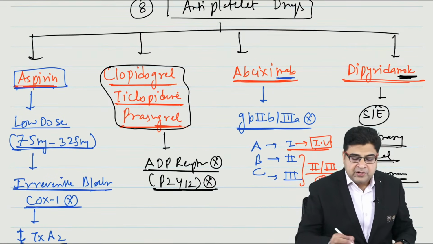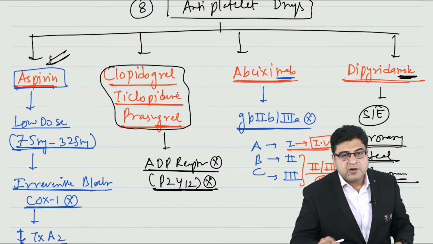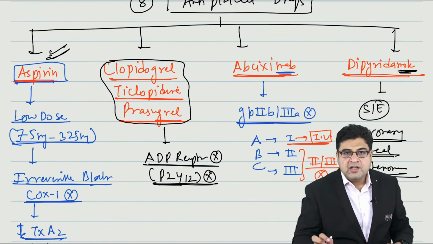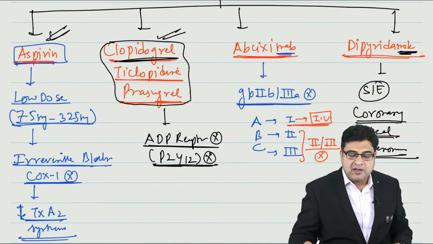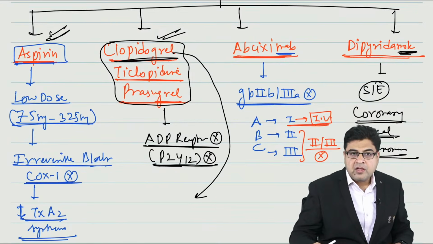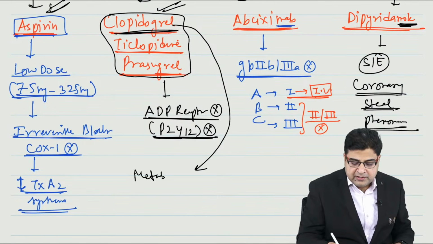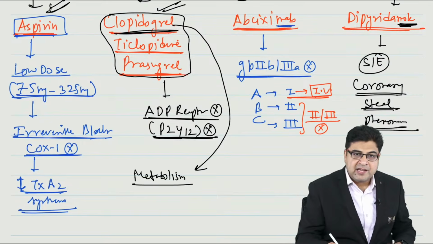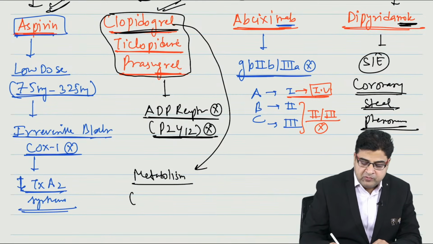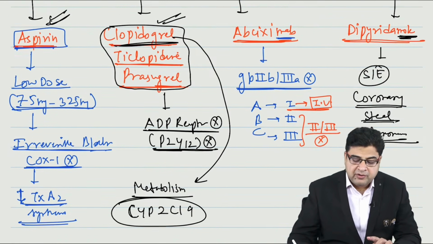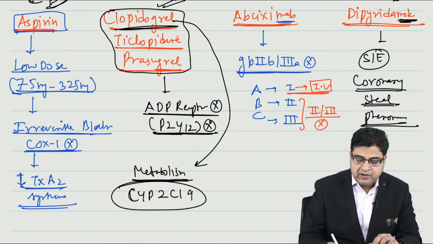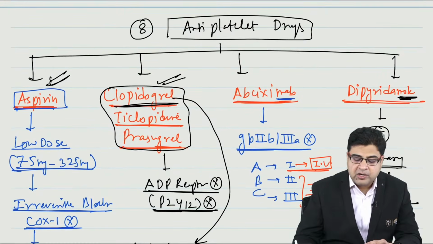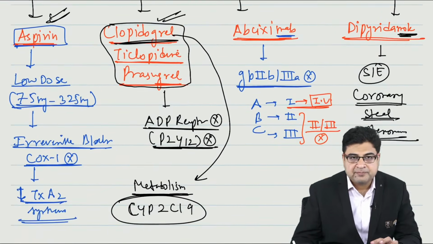In antiplatelet drugs, aspirin is a very important drug. Its mechanism of action is very important. Again, I am stressing this point. The second important drug is clopidogrel, which is an ADP receptor inhibitor. And if you can remember one more point, please remember clopidogrel requires one enzyme of the liver for its metabolism. The name of the enzyme is CYP2C19. This is all about the 8th topic that is important for your exam.